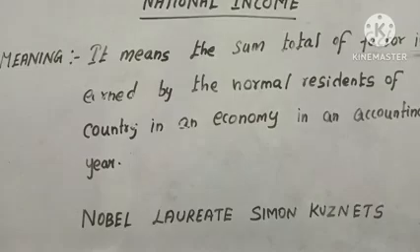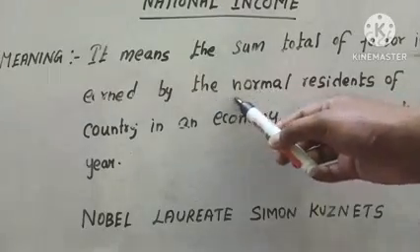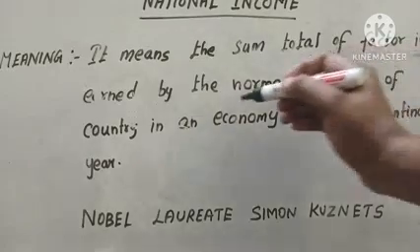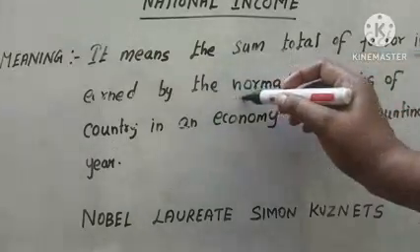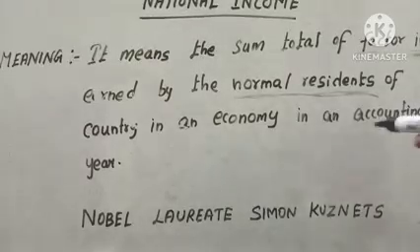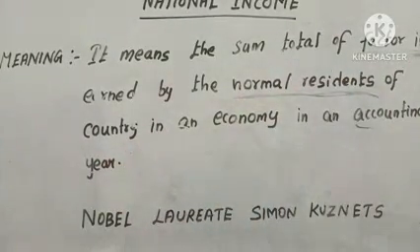Then, earned by the normal residents. Here the word normal residents means the persons who reside inside the country, inside the nation. In an accounting year, as we all know, the accounting year is from 1st April to 31st March.